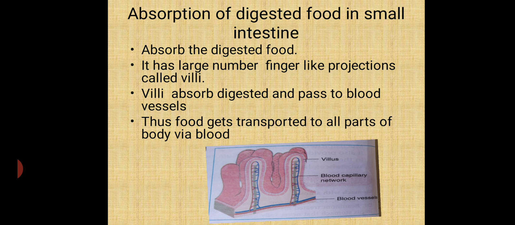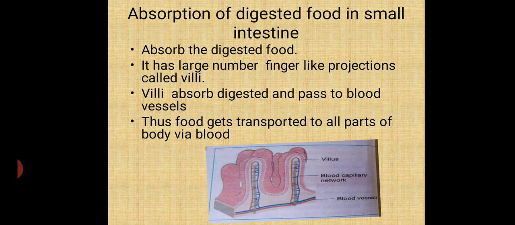My dear students, the small intestine has a large number of finger-like projections. See in the picture, the small intestine is connected with the villi. These villi absorb the digested food and pass it to the blood vessels, and that food is mixed with the blood.